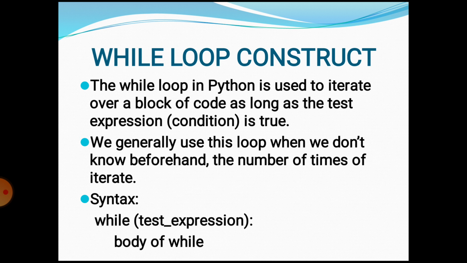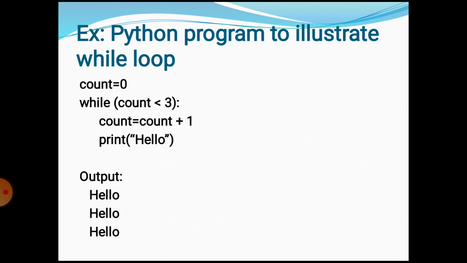The while loop in Python is used to iterate over a block of code as long as the test expression, that is the condition, is true. We generally use this loop when we don't know beforehand the number of times to iterate. The syntax is: while test expression, body of the loop. If the test expression condition is true, it will come into the body of the loop.